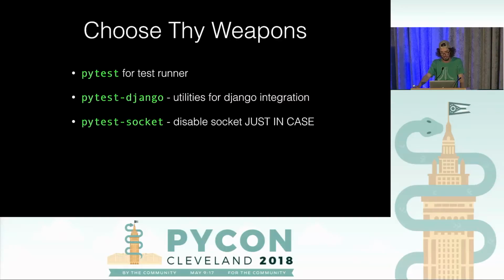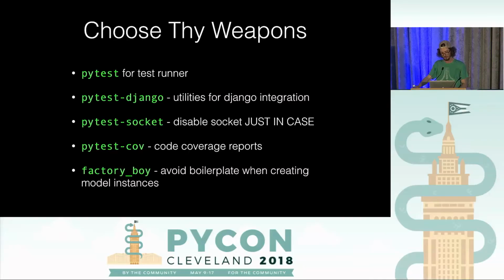If you think I'm being overly paranoid, maybe I am. But we actually don't know what's going to happen when we try to get this code under test, so let's make sure it's not trying to connect to something in the real world. We're going to use PyTest Cov to make code coverage reports later in the talk. And we're going to use a module called Factory Boy, which is going to help us avoid some boilerplate when we're making model instances in our tests.